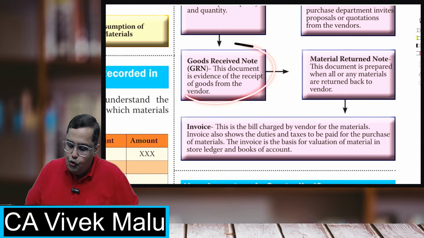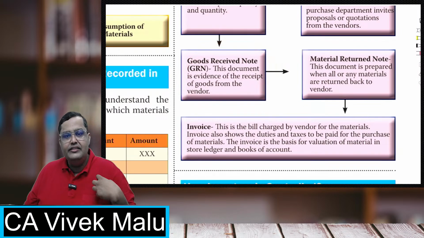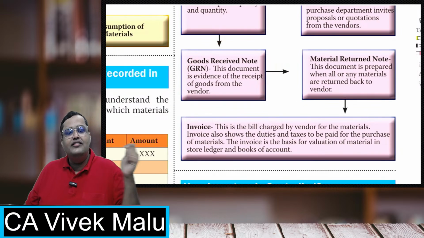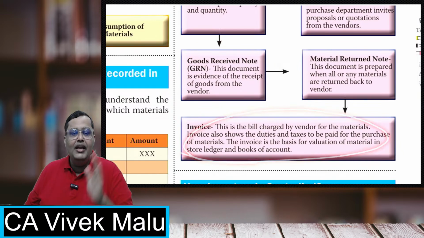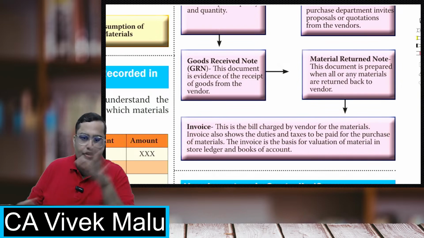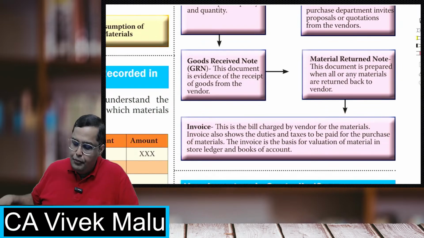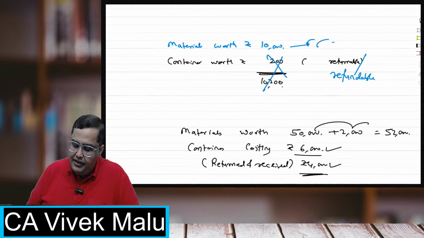So after getting the goods received note, after getting the GRN, after getting the goods, the supplier will make an invoice for the goods. Okay, he will make an invoice and we will be paying that. So this is the procedure. Now let us quickly revise this.